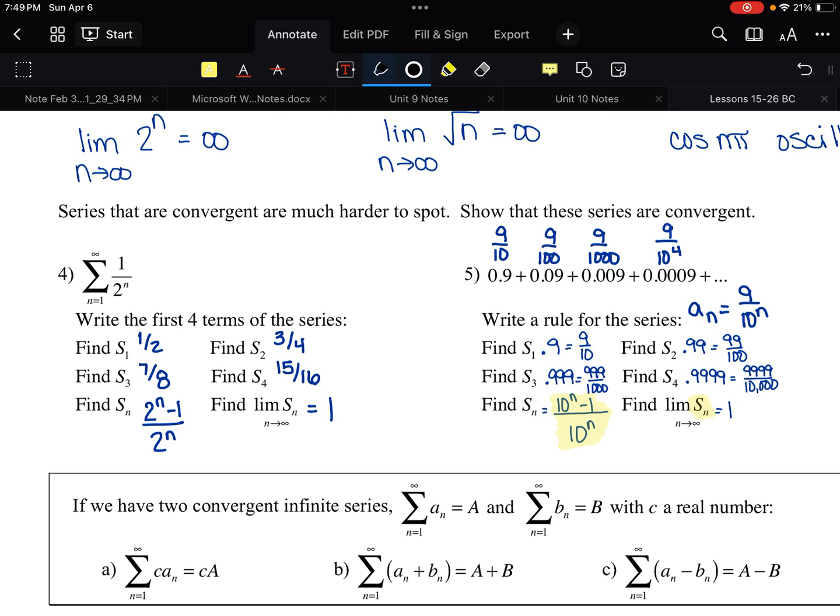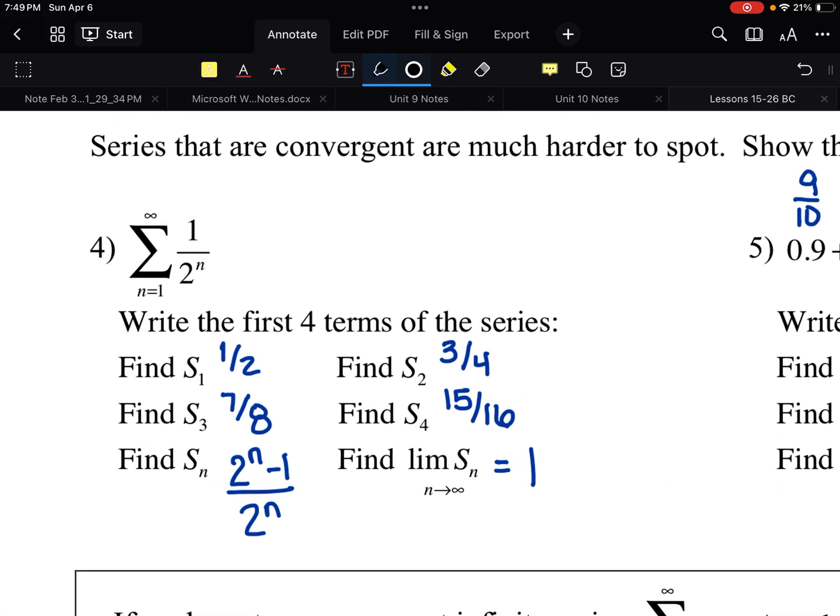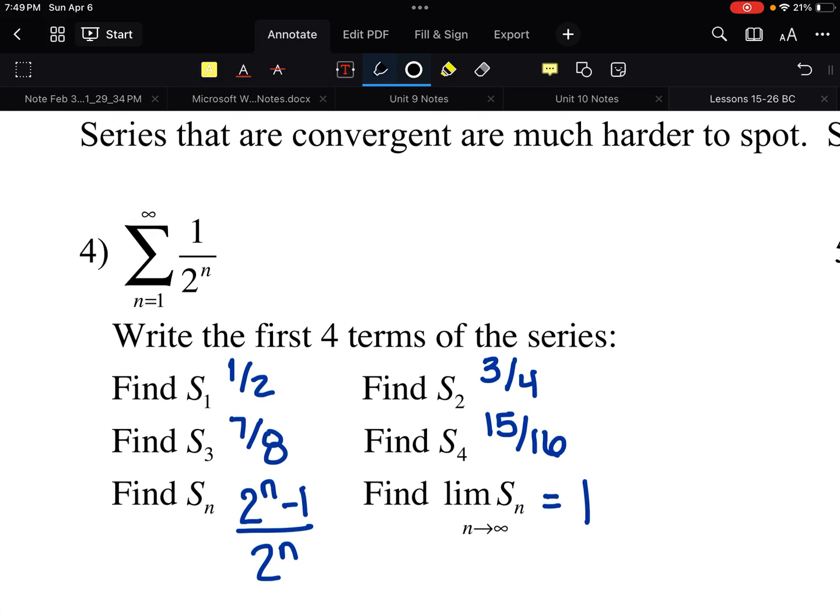When you guys look at the next section, these are a little bit trickier sometimes. You have to be careful with these because I can look at this and I know that those numbers are going to get smaller and smaller and smaller, which is a sign that it might converge, but that's not going to guarantee that it will converge. So how do you tell if it will or it won't? Well, as we go through this unit, we're going to learn several different tests, but we don't know many of them yet. Like, well, none of them really. So what can I do to see if this is going to converge or diverge? Well, I can start making a list.